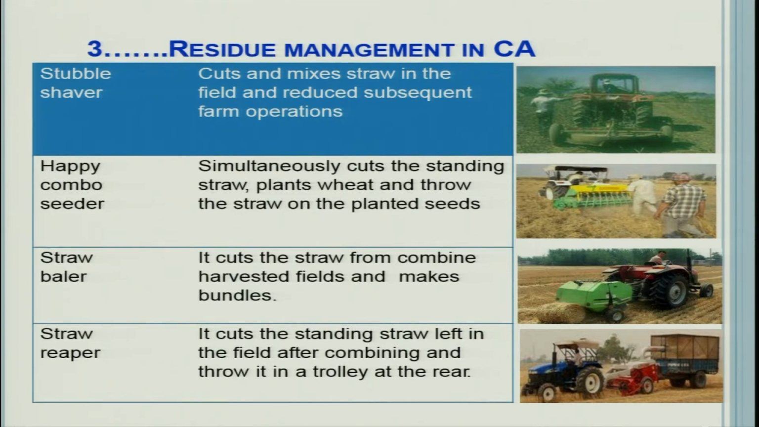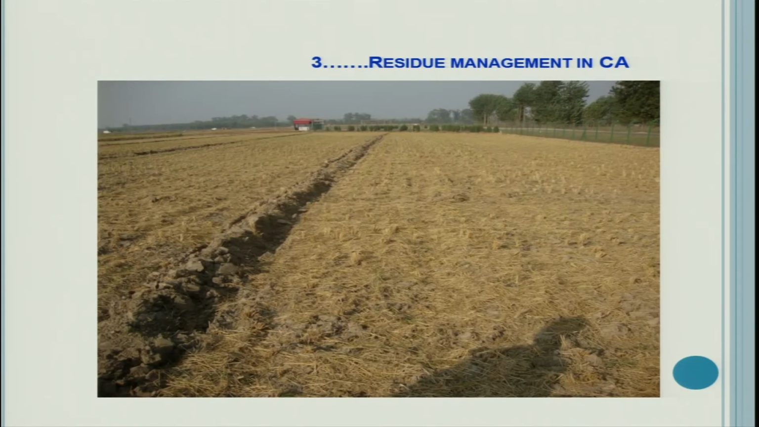Then the straw baler. The straw baler cuts the straw from combine harvested fields and makes bundles. You can see in the picture it is making bundles right in the field. Then the straw reaper, which cuts the standing straw left in the field after combine harvest and throws it in a trolley at the rear. So, many mechanized systems are available for the management of rice straw. Now, see residue management in a conservation experiment, an excellent picture, and see how many benefits this mulch will give to the soil above ground as well as below ground.